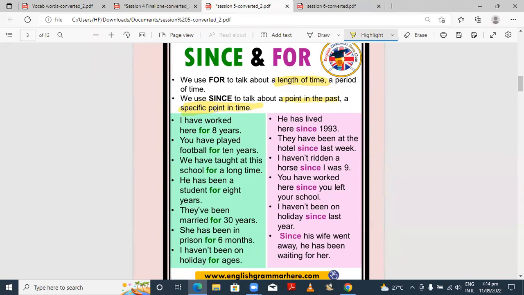Since is used with all the time periods that are specific, like you can say since morning, since afternoon, since evening, since June, since August, or since 1993, since her last birthday. This is also a specific occasion. So with specific occasions, specific events, and specific points in time, you can use since.